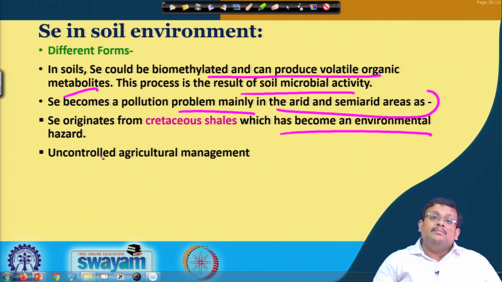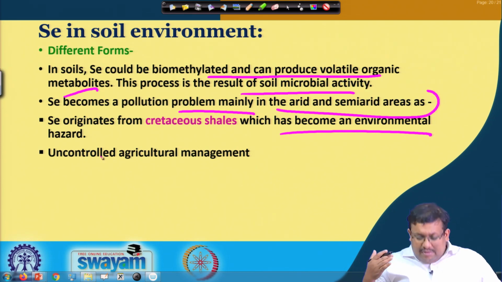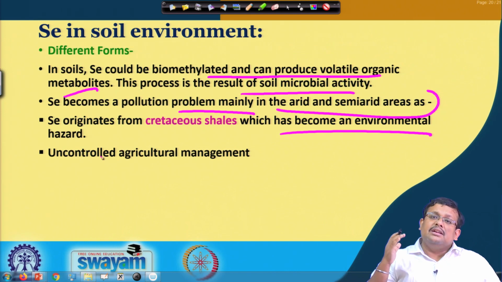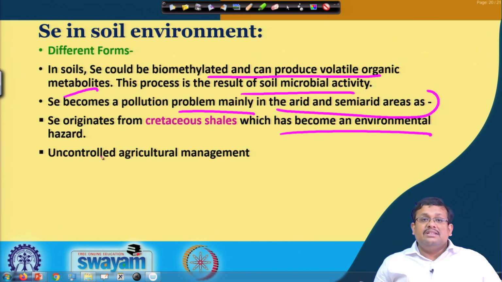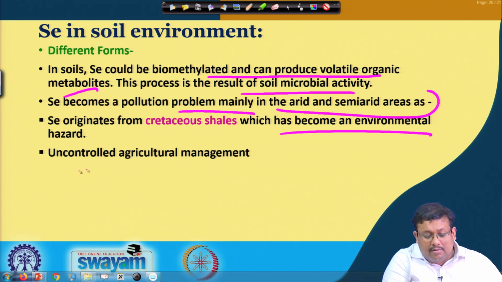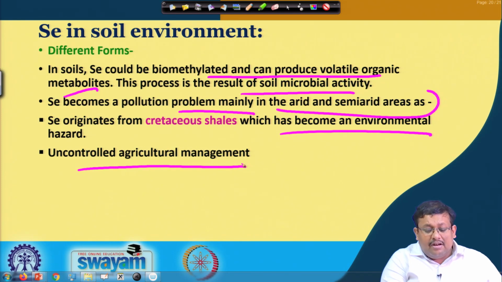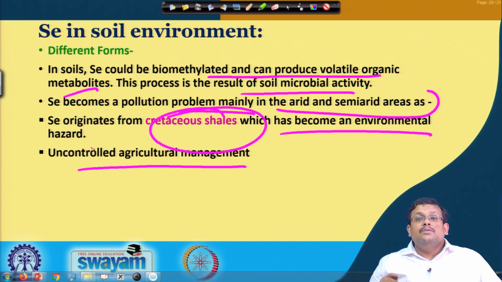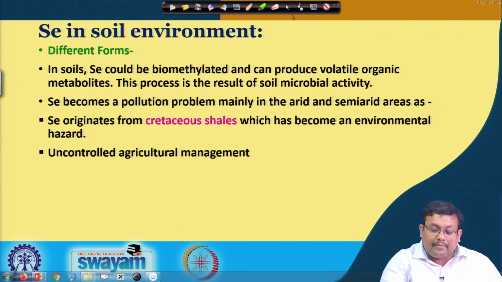So, the selenium problem is more prevalent in arid and semi-arid regions, and selenium toxicity can also occur due to uncontrolled agricultural management. So, this is about selenium.